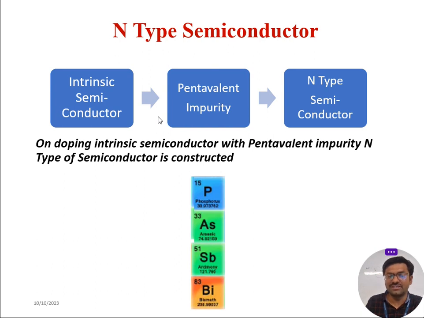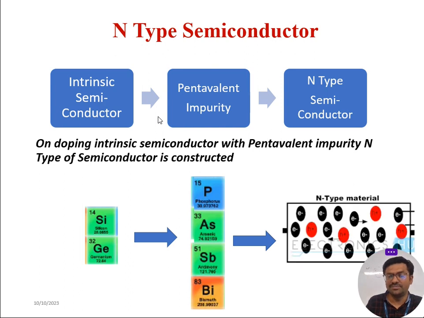These impurities we add to silicon and germanium to come up with an n-type of material. In the n-type of material, electrons are the majority carriers. Why? It's very simple. A pentavalent element will lead to one free electron. The holes are very few, and these holes come from the room temperature effect, while the electrons are generated by the pentavalent element. So in an n-type of semiconductor, majority carriers are electrons and minority carriers are holes. Fine.